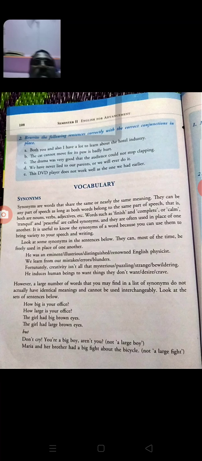Everyone must know the synonyms of most words. Suppose you know 500 words and for each word one to two synonyms, 500 into 2,000 words. Then you have to realize the importance of synonyms.